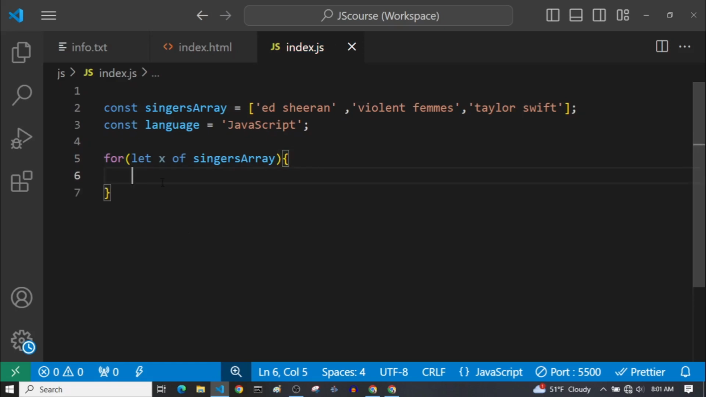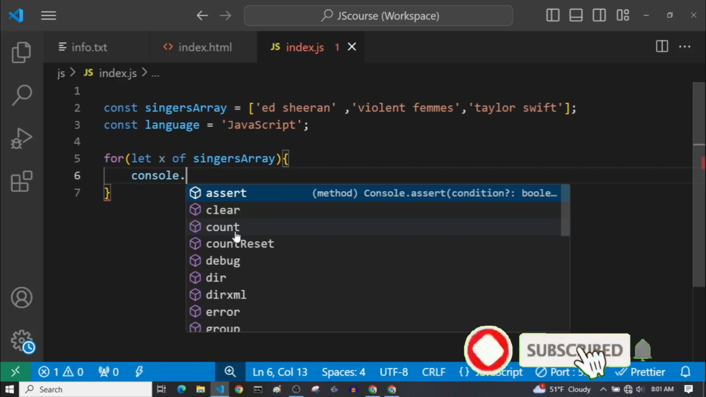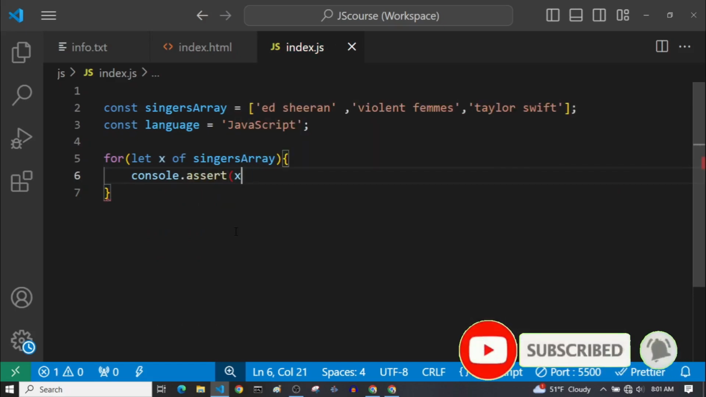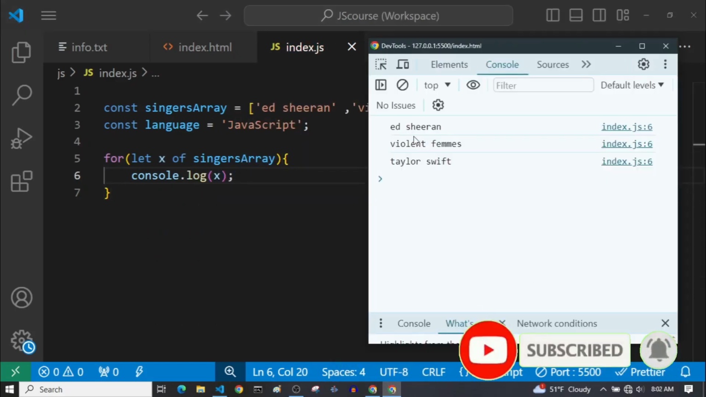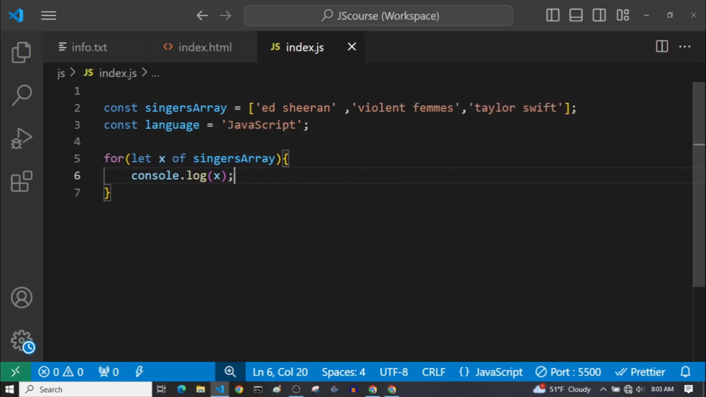Now this loop gives us access to each single array element per iteration. For example, if we log the x in the console, and let's see. As you can see, it has printed all of the elements within this array. So as you can see, it is super simple to use for of loop when we are working with arrays. Now we don't have to worry about the counter, the condition for terminating this loop, and so on. So we just have two lines of code here and we are working with an array.